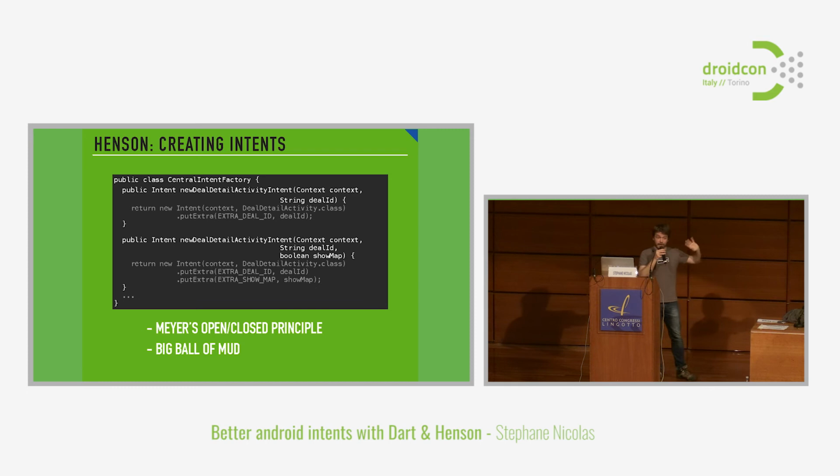Here, we're doing exactly the opposite. It means that if you add a new activity, you're going to add at least one method inside this central intent factory. At least one method, maybe 2, 3, 4, or changing other methods. So this class is always changing. And always changing means that it's always going to break, basically. And as I said, it can also turn out to be a complete ball of mud where no one is able to understand what the application is doing after a few iterations, just because the methods are calling each other. So you look at the code, and you just don't understand what is happening inside your application. But it works. Until yesterday, it worked. So that's what happens for real.